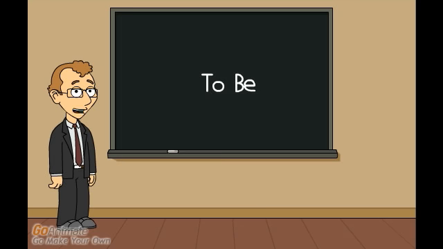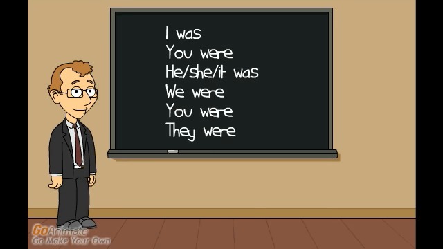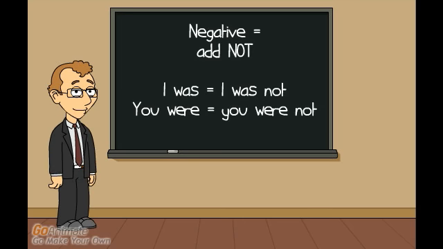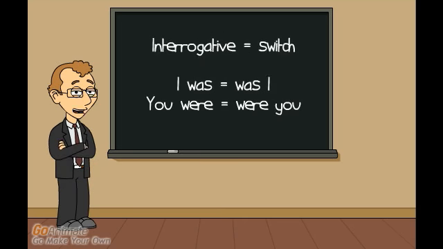One special irregular verb is the verb to be. The verb to be changes from one person to another. You will have to memorize it. I was, you were, he, she, it was, we were, you were, and they were. To make the verb to be negative, simply add not to the verb. I was will become I was not. You were not, and so on. To form a question with the verb to be, simply invert the subject and the verb. For example, I was will become was I. You were will become were you. Here's an example of the verb to be used in the cartoon.